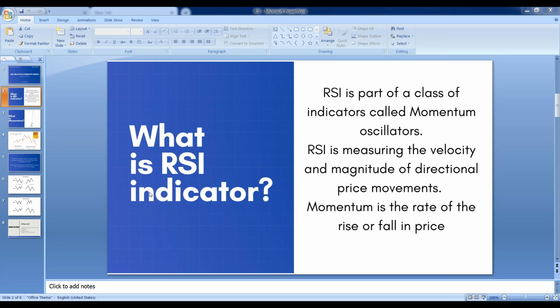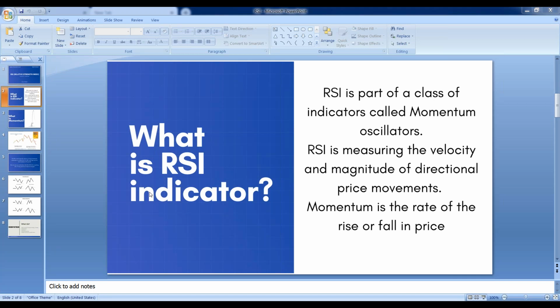So now the thing is that I was talking about oscillators. An oscillator is a kind of thing which oscillates in between. So this RSI indicator is working as an oscillator, and the range of this RSI oscillation is between 70 to 30. The second point we have to look for is the RSI period. RSI period is 14 days by default.